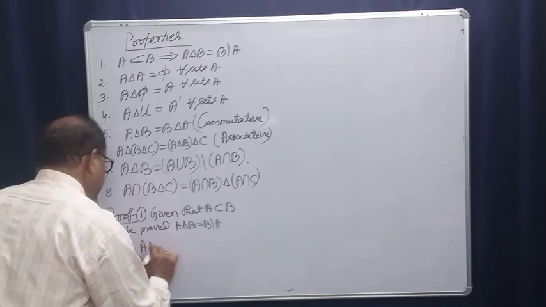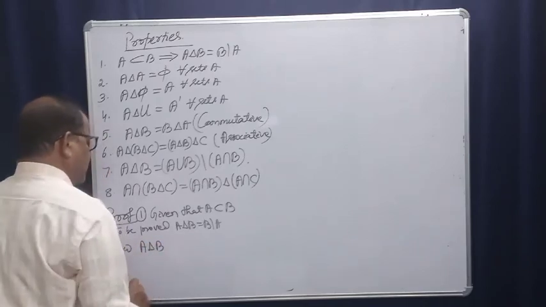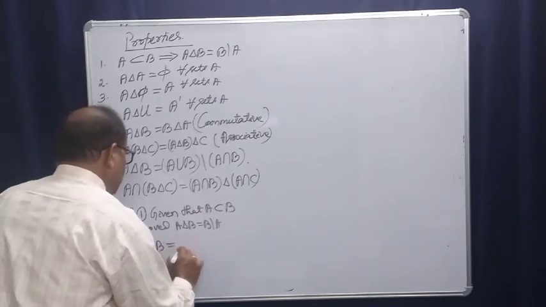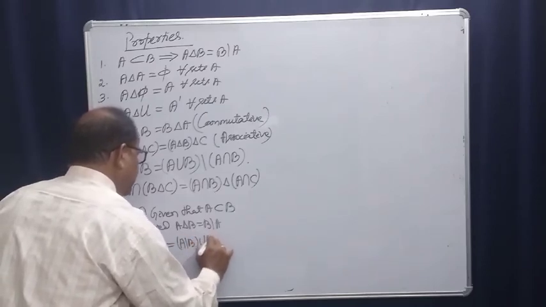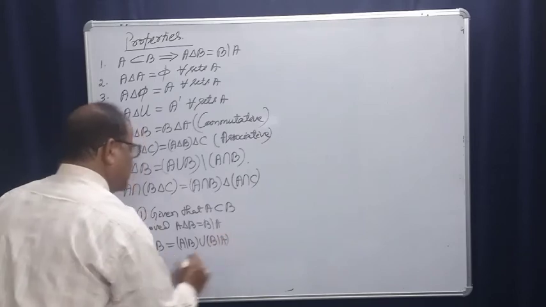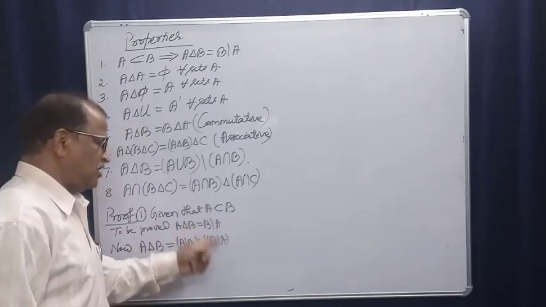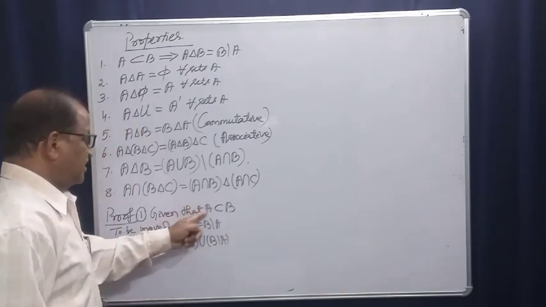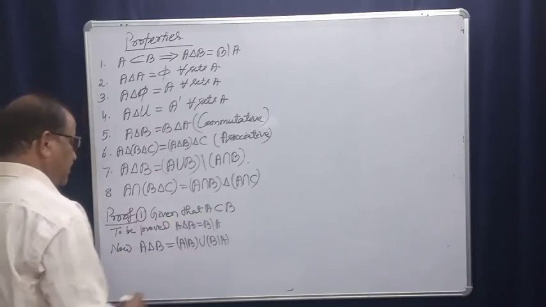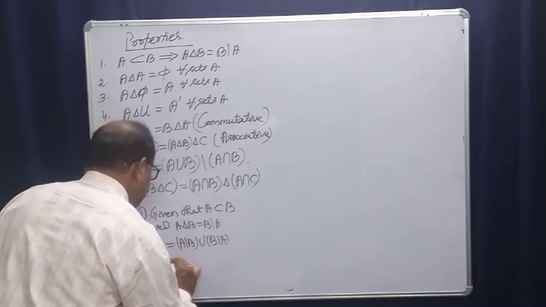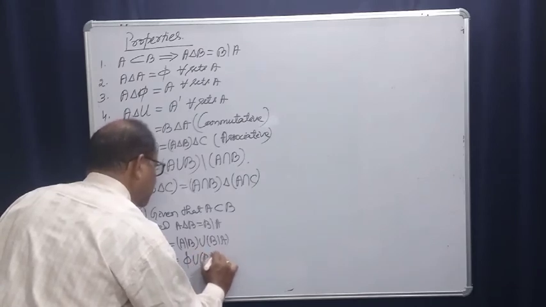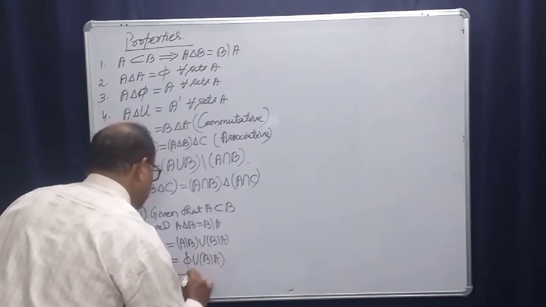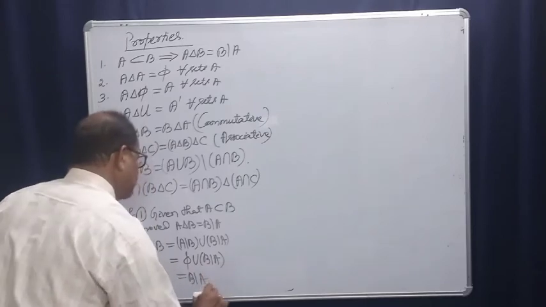A symmetric difference B is equal to A difference B union B difference A. And A is a subset of B, so A difference B will be the null set, union B difference A. So this is nothing but B difference A. Proved.